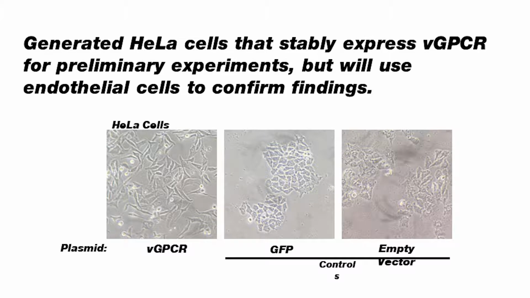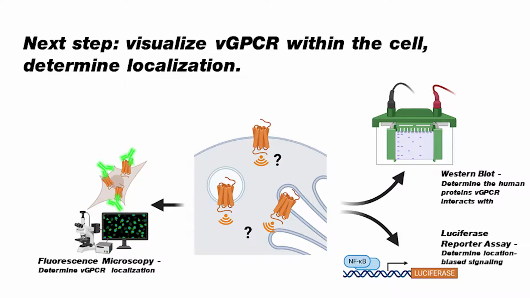So far, to investigate this, I've generated cells that stably express the vGPCR for preliminary experiments. Since KSHV infects endothelial cells, I will move to endothelial cells in the future to confirm findings. My immediate first step is to ask, where is the receptor in the cell after signaling? Using fluorescence microscopy and antibody labeling, as well as Western blots, I will determine the proteins that vGPCR interacts with, as well as the localization of vGPCR at various time points.